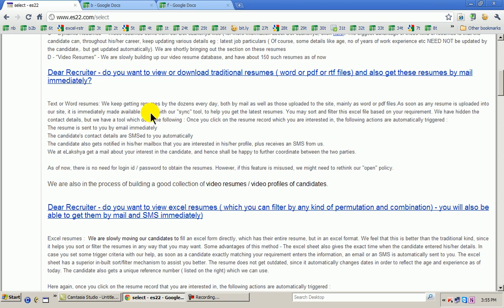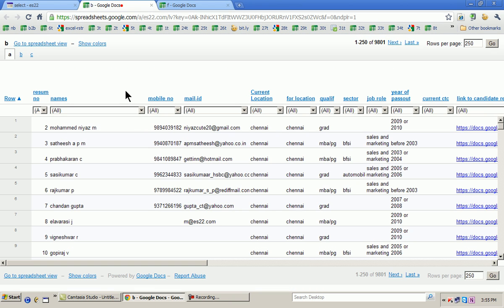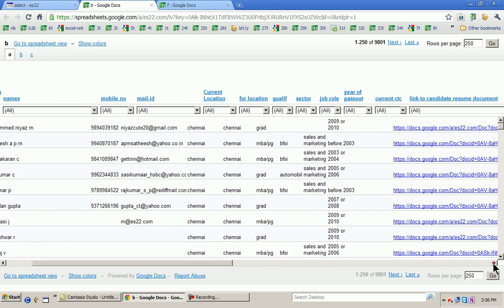So I've just clicked on it to see the traditional resumes. It goes into this particular file. You can see some 9,800 resumes here. All the resume links are here. I can open any resume that I want, but before I open it, I can also sort on the basis of location, qualification, sector, and so on. So this 9,800 gets shortlisted. I as a recruiter then want this particular candidate, or would want to know more about this particular candidate.